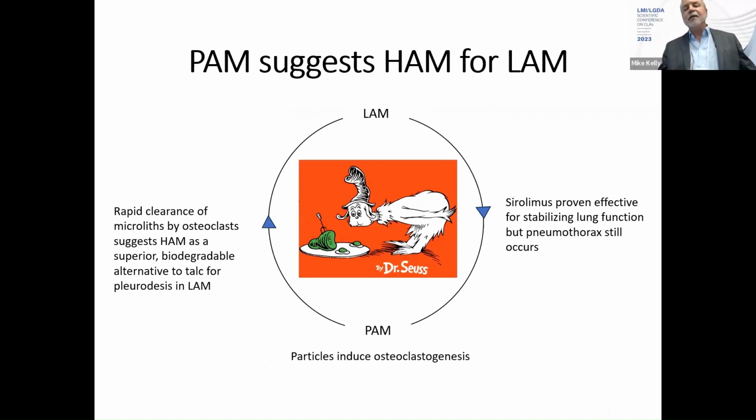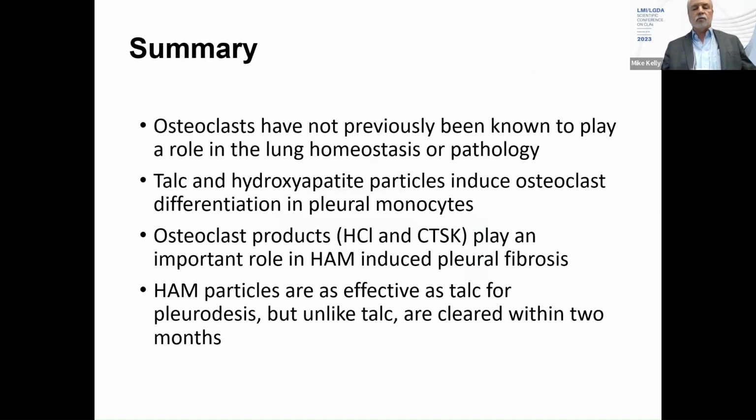So getting back to your Dr. Seuss reference, we started with LAM. We were very lucky to find that sirolimus helped these patients stabilize lung function, but pneumothorax still occurs. And then studying another very rare disease, we came up with the thought that perhaps these hydroxyapatite particles in PAM might be a better agent for pleurodesis than talc. And indeed, these particles are rapidly cleared, and they seem to have equal efficacy to talc.